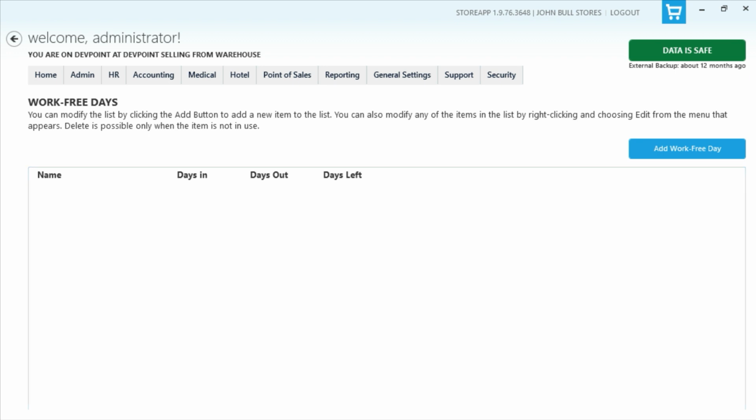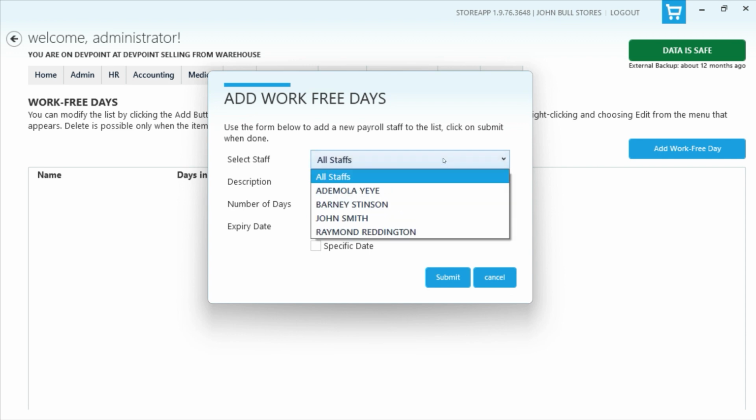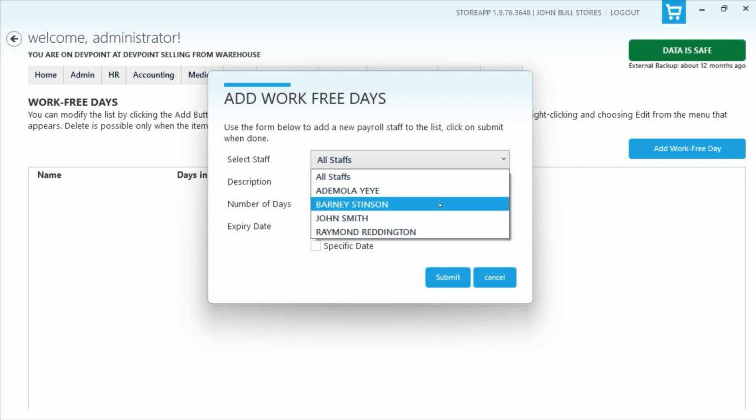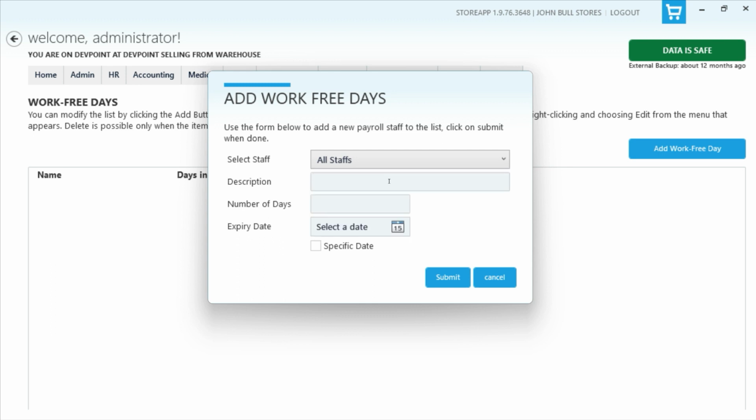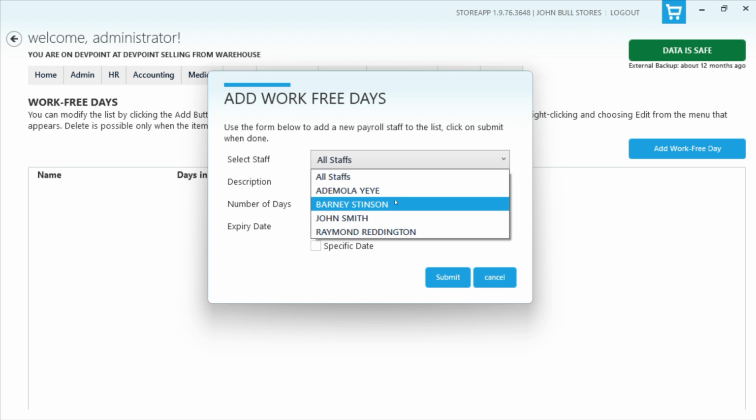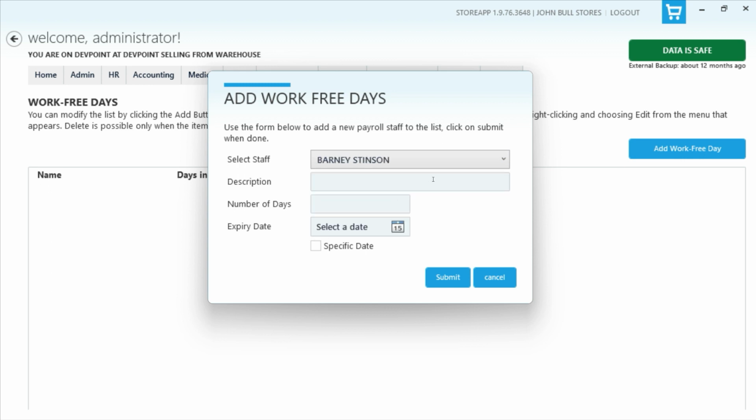So the way to do it is just to click on the add work free day button. You select the respective staff. Don't forget, you can actually give this to all of your staff at the same time. Maybe it's a general holiday when they don't have to come to work, so that the system does not charge them for being absent on that day. You can just set this up. So you can select a particular staff and then enter a reason for the work free day.